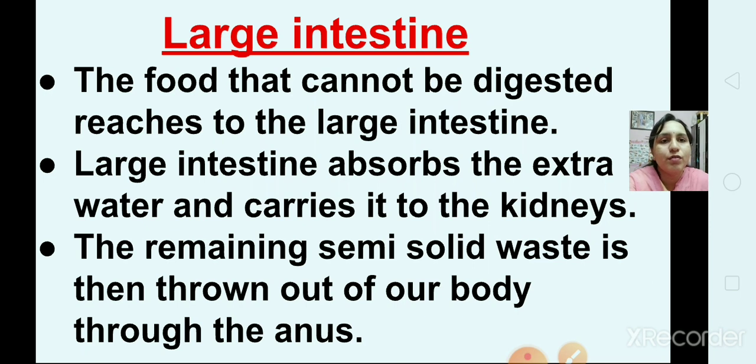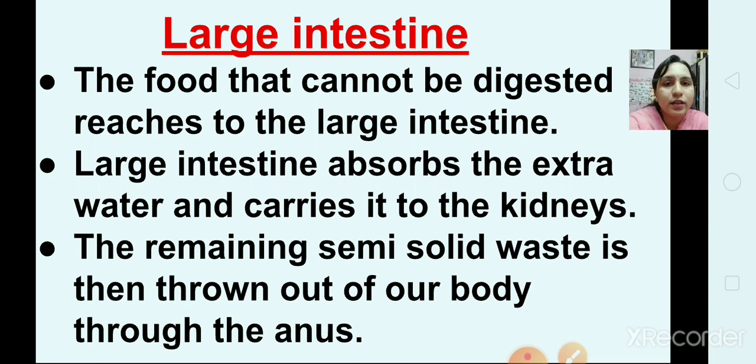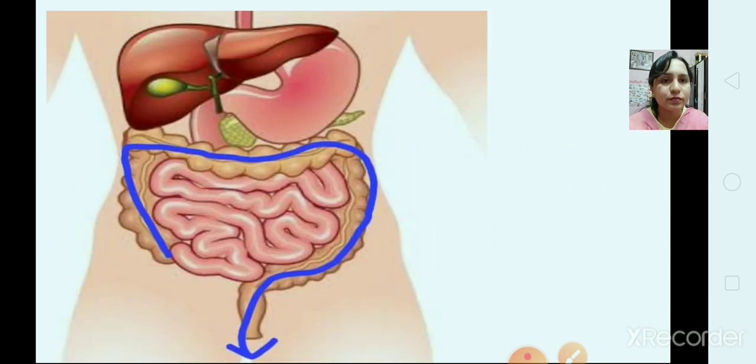Now, the food that cannot be digested reaches the large intestine. The large intestine absorbs the extra water and carries it to the kidney. Then the remaining semi-solid waste is thrown out of your body through the anus. Can you see this in blue color? It is the large intestine.